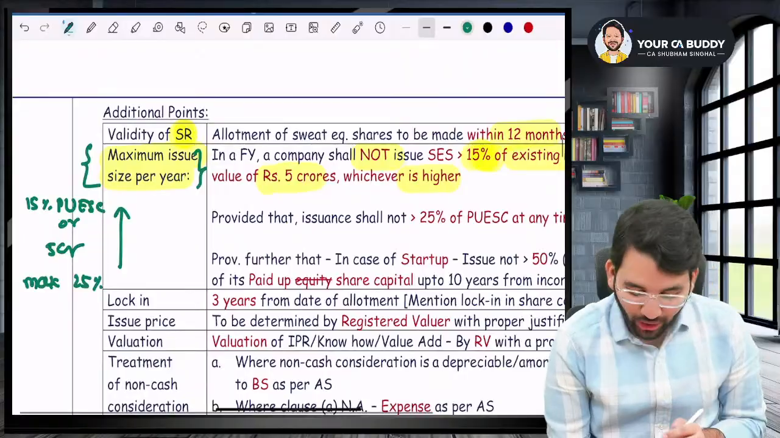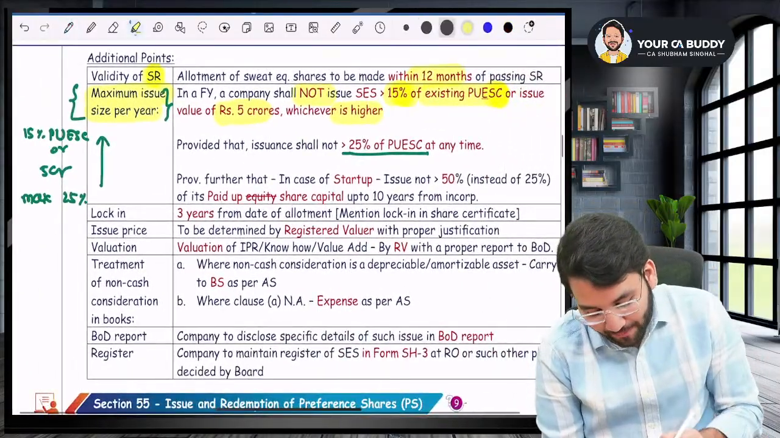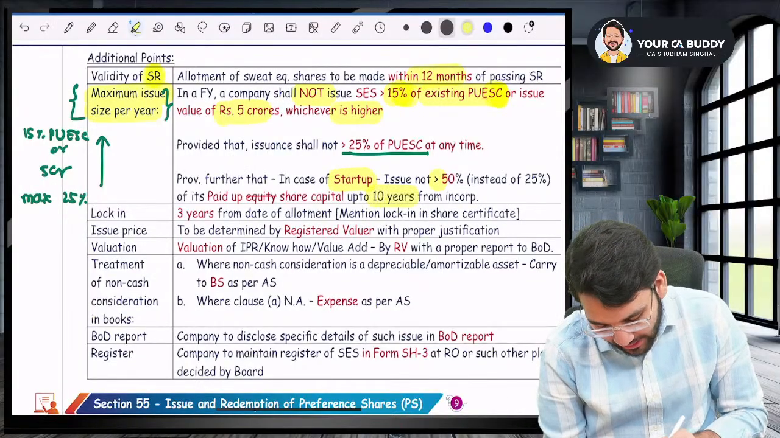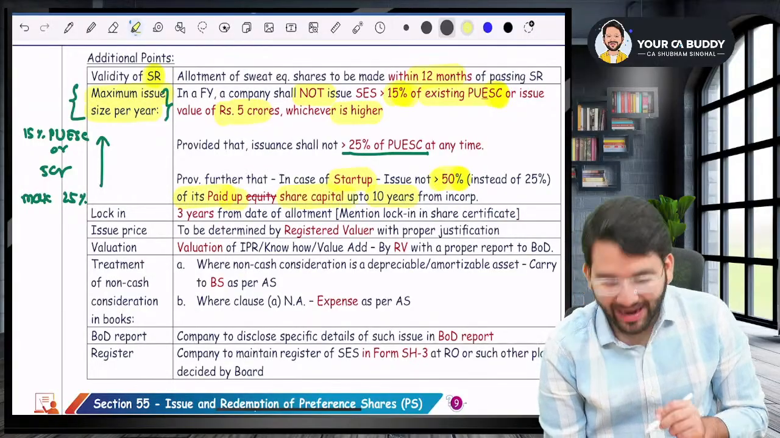But in any case, it shall not exceed 25% of the paid up equity share capital. And moreover, in case of a startup, which is in the first 10 years of its incorporation, the issue size will be maximum 50% of its paid up share capital.